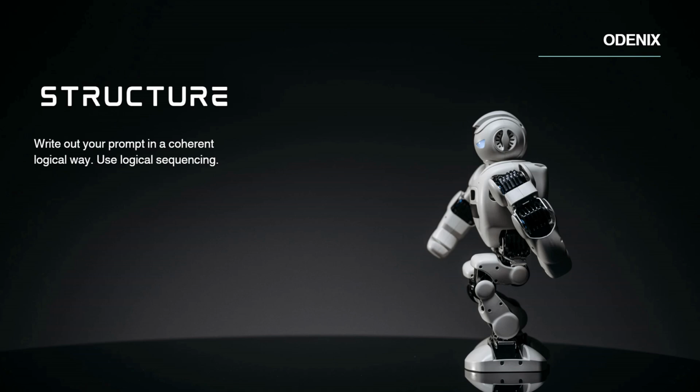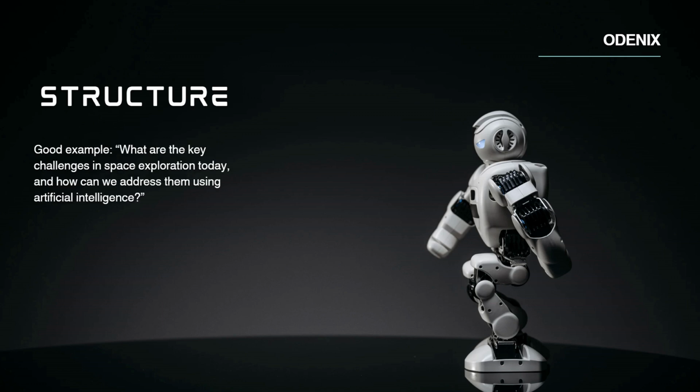Next up, structure. So you want to write out your prompt in a coherent, logical way. You want to sequence it well to just make it as easy to understand as possible. So a bad example: tell me about space exploration, quantum physics, artificial intelligence, and the economy in the future. This will confuse ChatGPT. You're asking it about too many things at once. You can simplify it a lot by writing it like this instead: what are the key challenges in space exploration today, and how can we address them using artificial intelligence? You can probably see why that's much easier to understand.